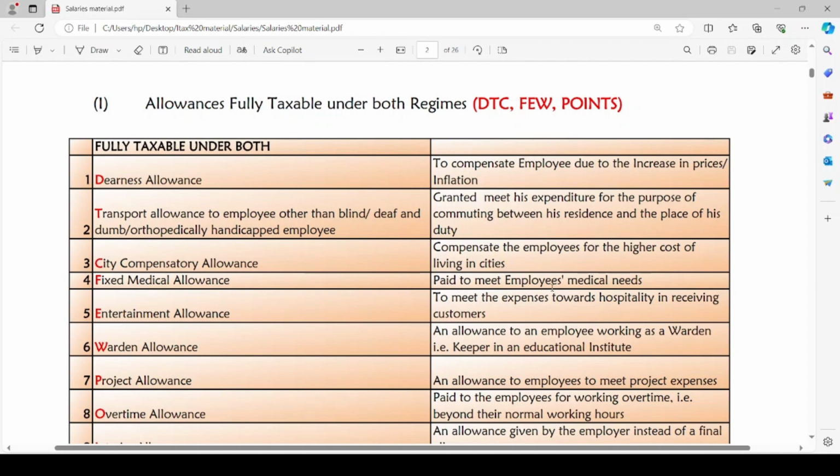These are fully taxable. Then comes FEW: fixed medical allowance, entertainment allowance and warden allowance. Fixed medical allowance is paid to meet employees' medical needs. Entertainment allowance is paid to meet the expenses towards the hospitality in receiving the customers. Such expense will be incurred by the employee and the employer will pay for such expense. Warden allowance is an allowance to an employee working as a warden, that is keeper in an educational institution. So FEW are fully taxable under both regimes.